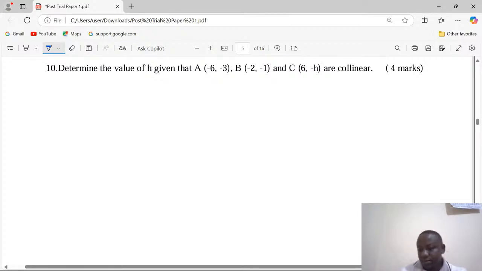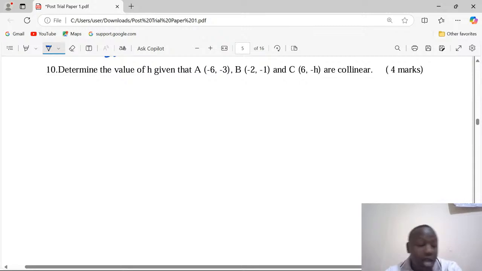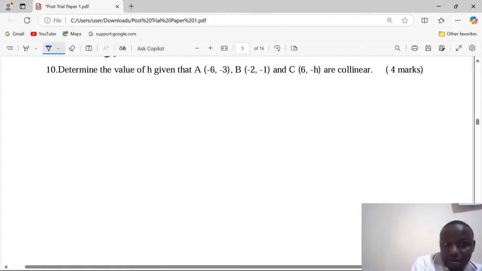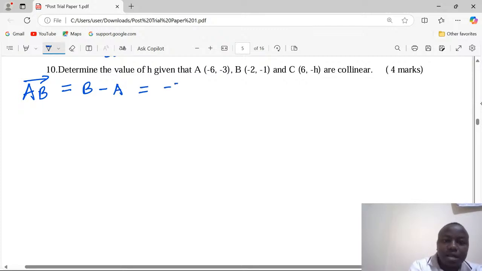Being collinear means that there are vectors within these three points which are parallel to one another. Being parallel to one another means that they are scalar multiples of one another. So when we work out a few vectors, like vector AB, I need B minus A, which means (-2, -1) minus (-6, -3).